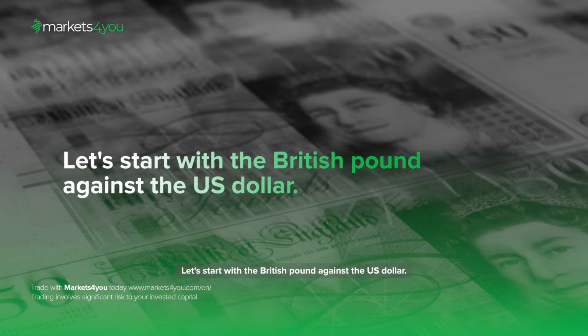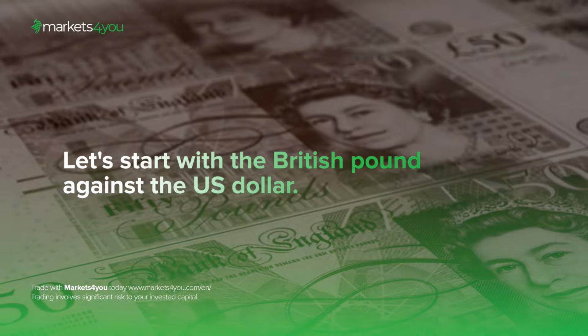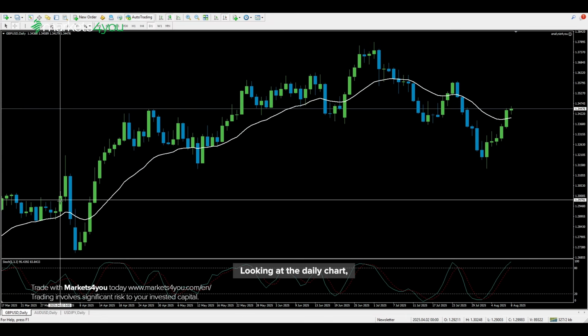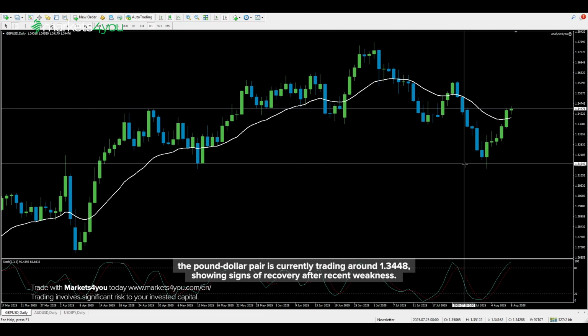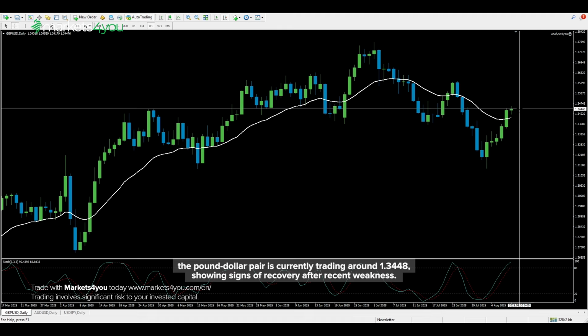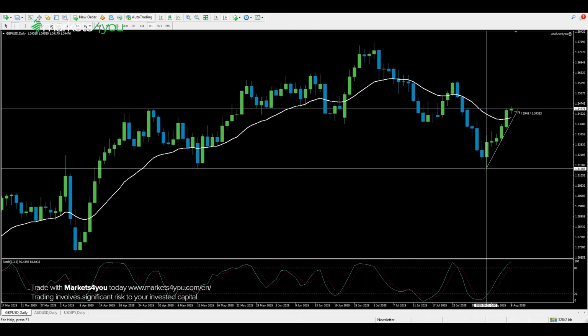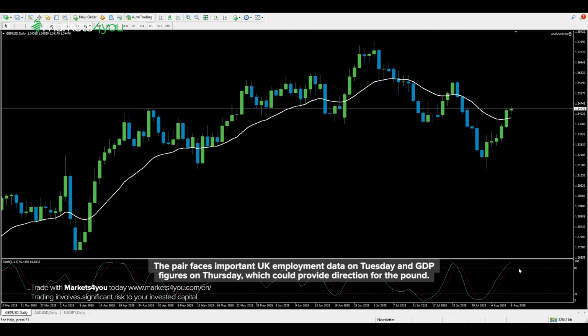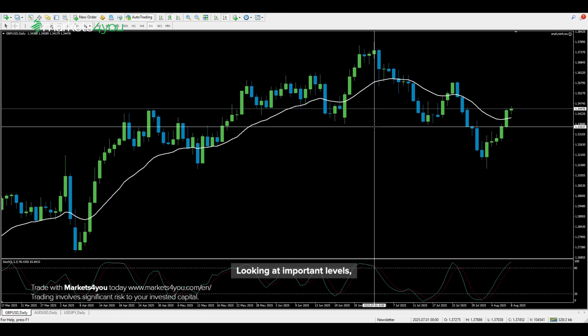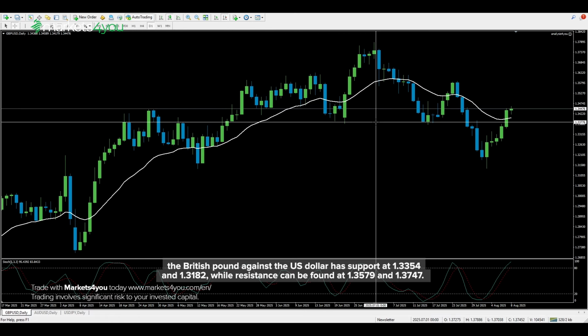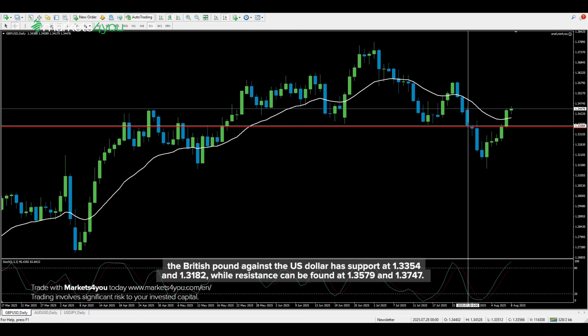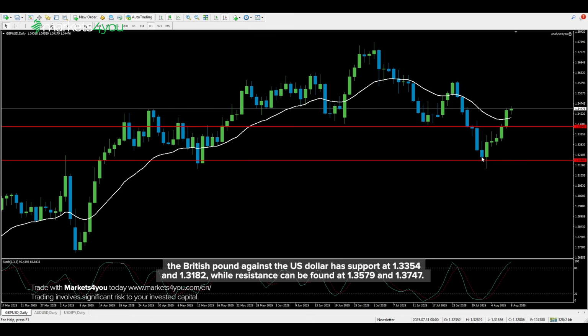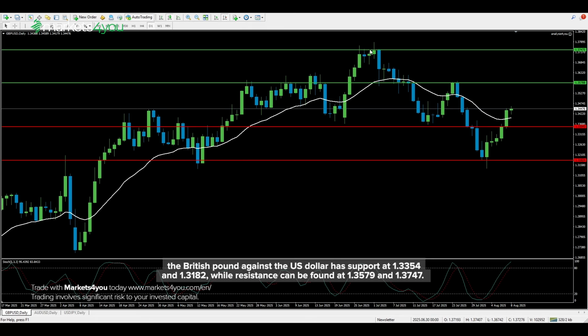Let's start with the British pound against the US dollar. Looking at the daily chart, the pound-dollar pair is currently trading around 1.3448, showing signs of recovery after recent weakness. The pair faces important UK employment data on Tuesday and GDP figures on Thursday, which could provide direction for the pound. Looking at important levels, the British pound against the US dollar has support at 1.3354 and 1.3182, while resistance can be found at 1.3579 and 1.3747.